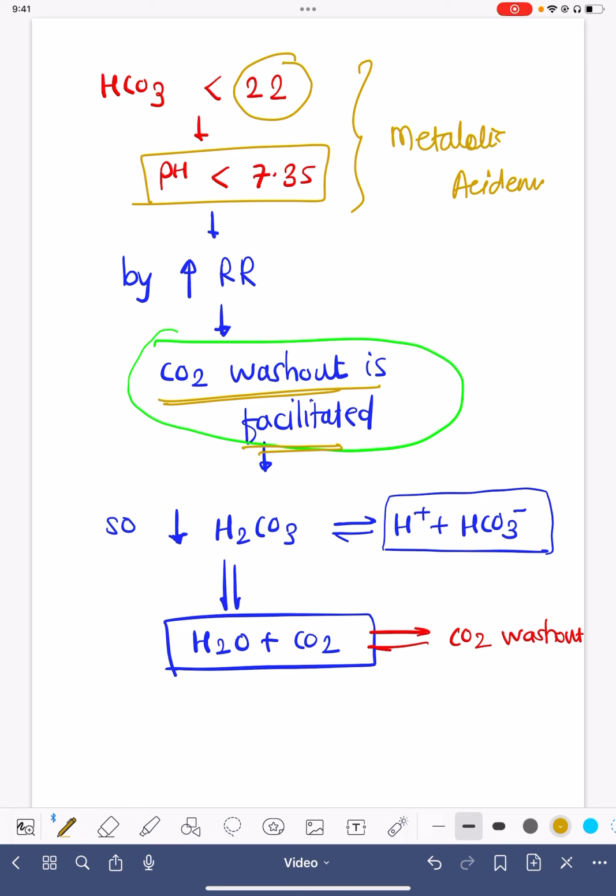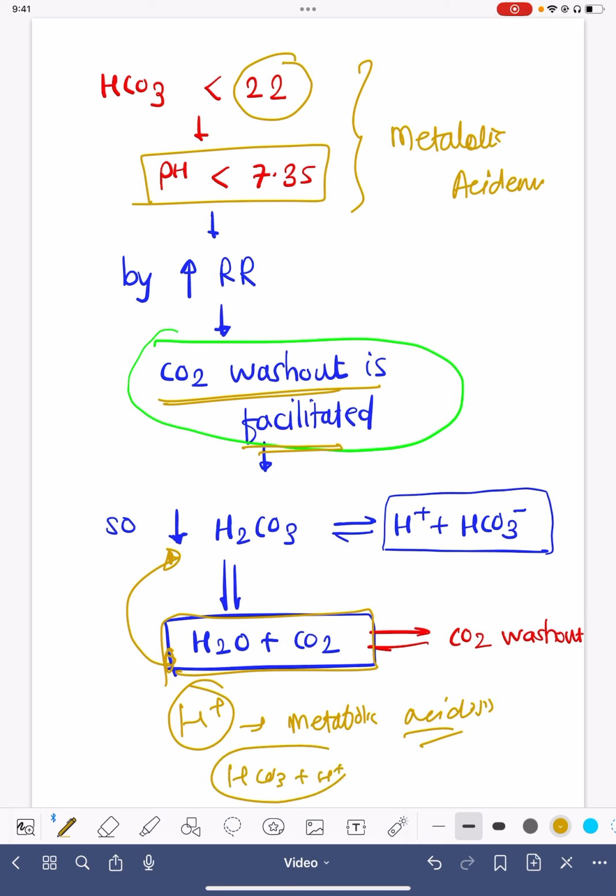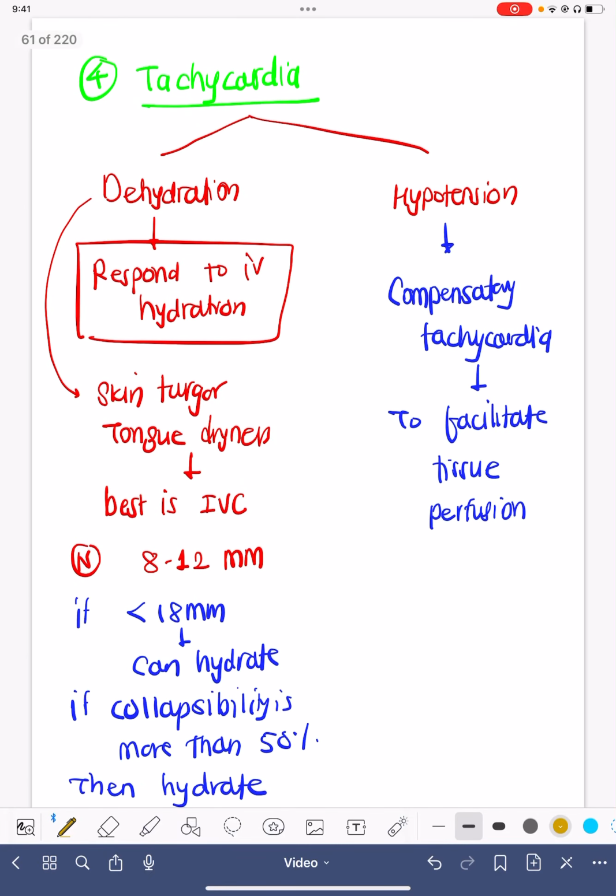We know that CO2 plus H2O, these two mix and form carbonic acid. We know that H plus is already very much in the blood. That is the reason why there is metabolic acidemia. So if you want to flush out this metabolic component, this H plus component, we use the bicarbonate plus H plus to create water and CO2, and the water is retained but the CO2 is flushed out. That is how you reduce this H plus, you reduce the metabolic component.